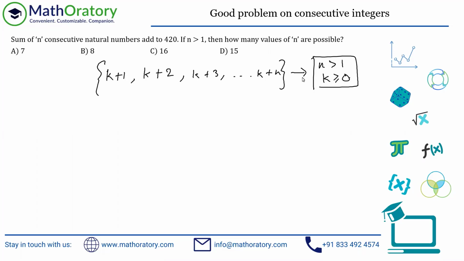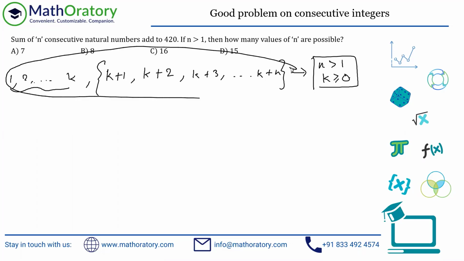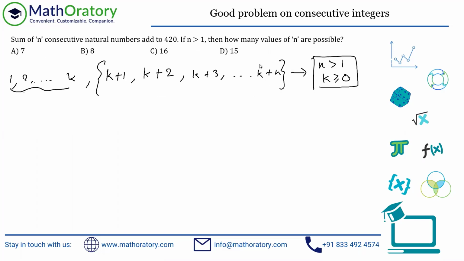Now, we are supposed to add this up and we should get a total of 420. Because they are consecutive natural numbers, I'm going to utilize the sum of n terms. If I include 1 to k, everything in this set, that is all the numbers from 1 to k plus n, and the summation will be (k plus n) into (k plus n plus 1) upon 2, right?